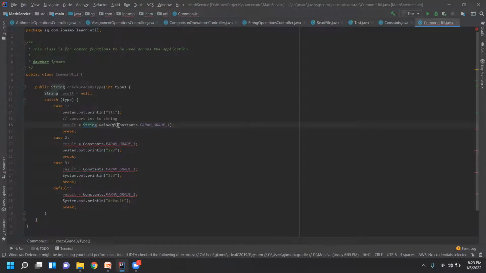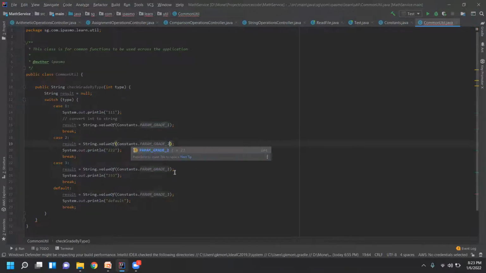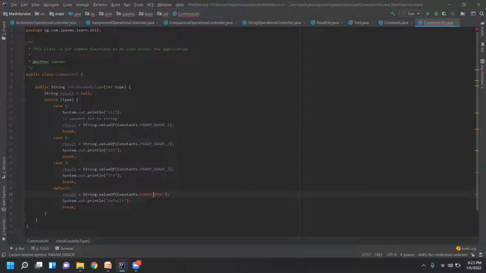Similarly, I don't want to type everything, so I'll just copy paste. So here, and then here also I will close. Now this one is grade 1. So when it is type 1, it should be grade 1, and here 2 means grade 2, and here 3 means grade 3, and then default means -1, right? So here I'll make it no grade.